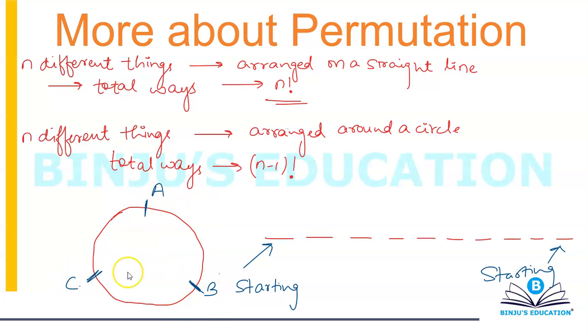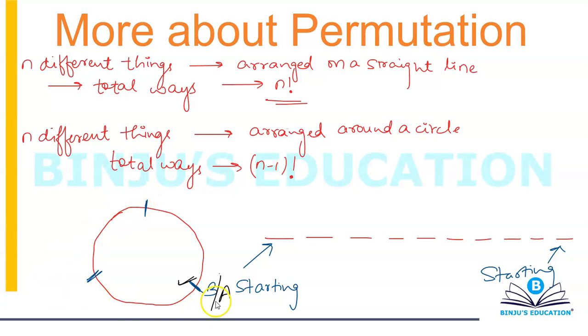Now, if this is one case, A, B, C, and if I change this and make this, let's suppose, A, B, and C, the black one is the second case. How would you define that these two are different cases? Because one can say my circle is starting from here, another can say my circle is starting from here. So they both can be the same case also. So what do you do when you talk about a circle?